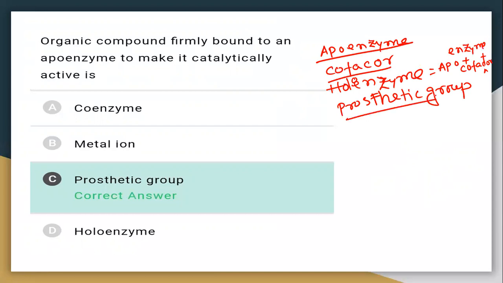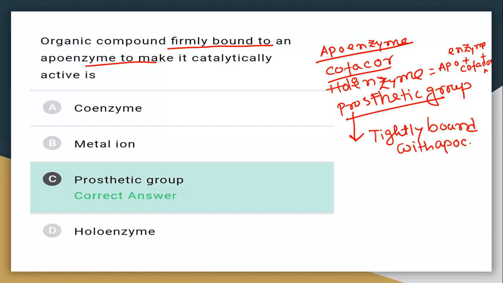And the prosthetic group is the organic compound that is firmly bound to the apoenzyme, and the catalytic activity is due to the prosthetic group. The prosthetic group is tightly bound with the apoenzyme. The apoenzyme is the protein part of the enzyme.